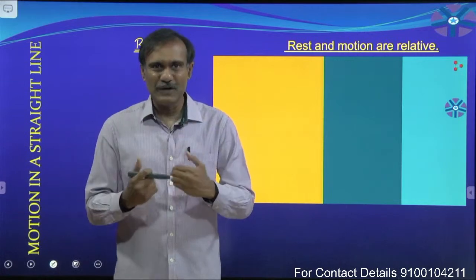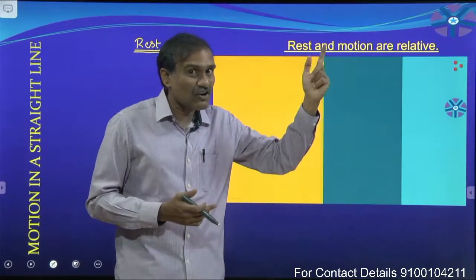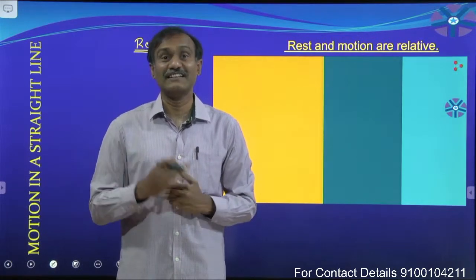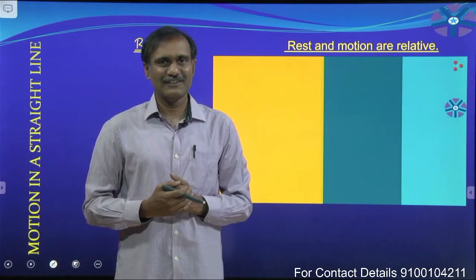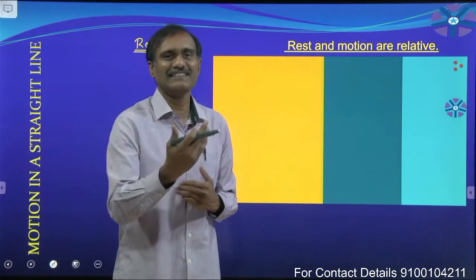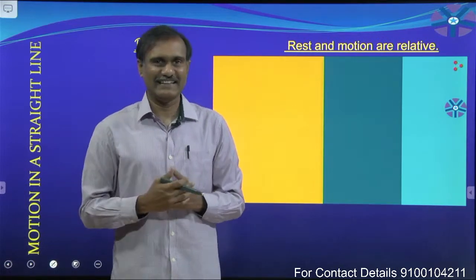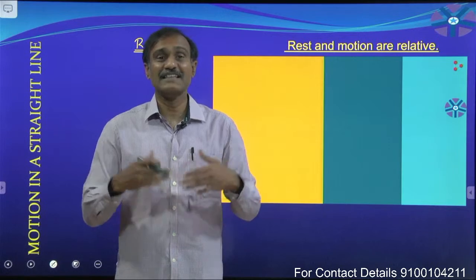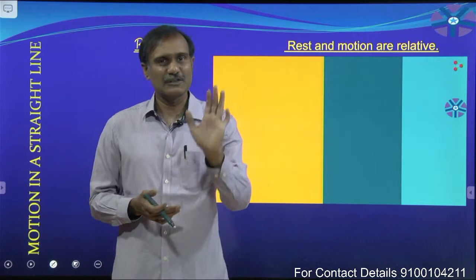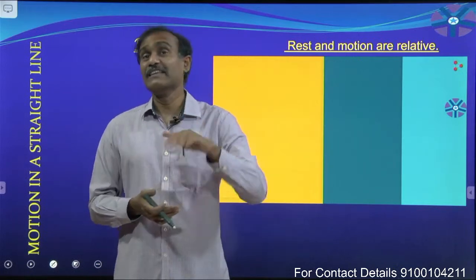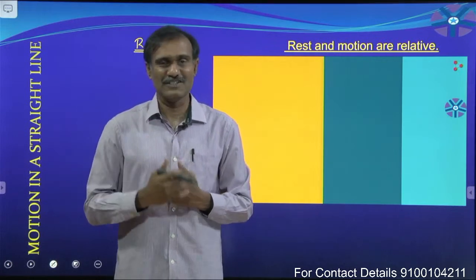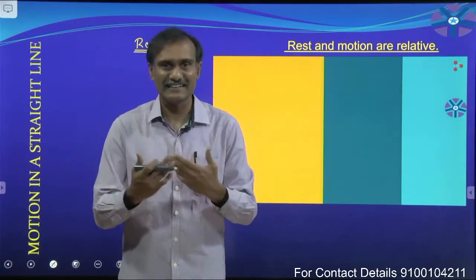With respect to you and with respect to time, in the clock the time goes on increasing, but the position of those objects does not change. So, we can say that the chair is at rest, mobile at rest and book at rest. That means their positions do not change with respect to you and with respect to time. That is, with respect to the surroundings and with respect to time, their positions do not change. So, you are saying they are at rest position.